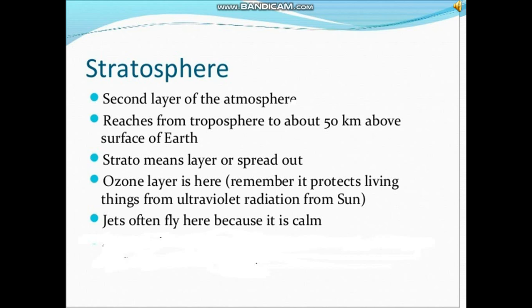Now the second one is the stratosphere. This is the second layer from the earth, at 15 to 50 kilometers. Ozone is present in this layer, which filters all the harmful ultraviolet rays. The air of this layer is very thin. So jets often fly here because this layer is very calm.